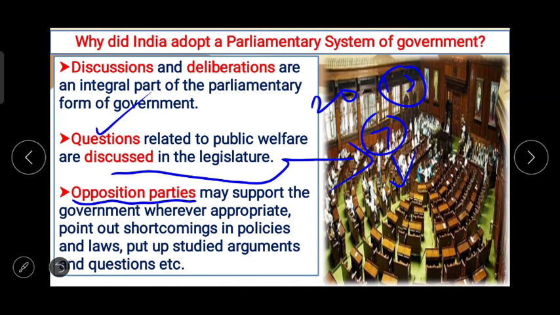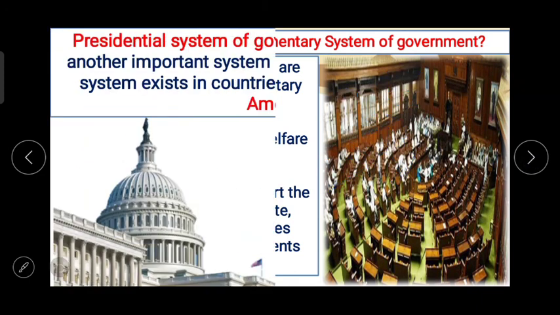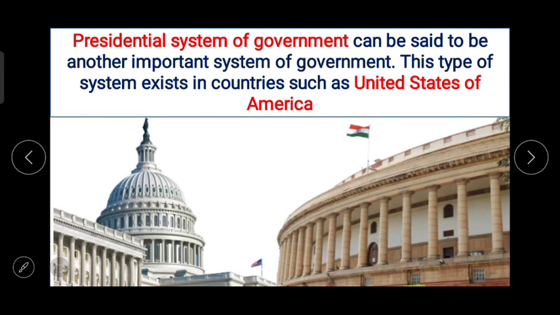So because of all these reasons, India adopted a parliamentary system of government. Now we'll just go for the introduction of the presidential system also. As a student of civics, we should know what exactly presidential system of government is. So presidential system of government can be said to be another important system of government, and this type of system exists in countries such as United States of America.